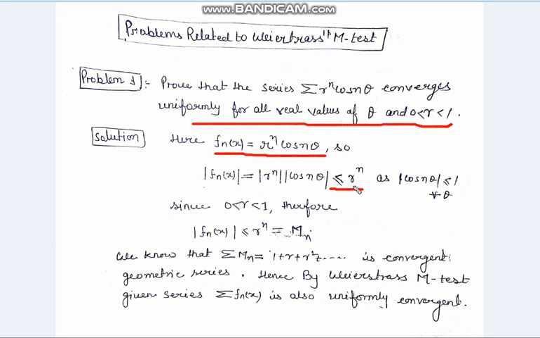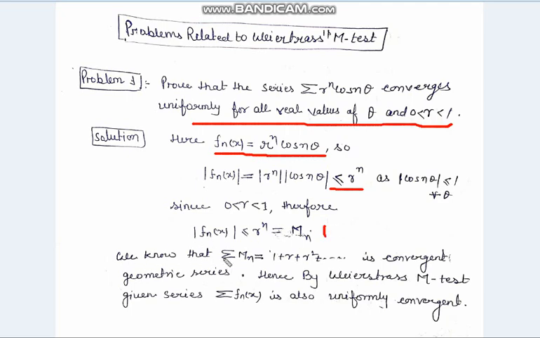Now r is any fixed number between 0 and 1, and mod of f_n(x) is less than or equal to r to the power n, which we call M_n.